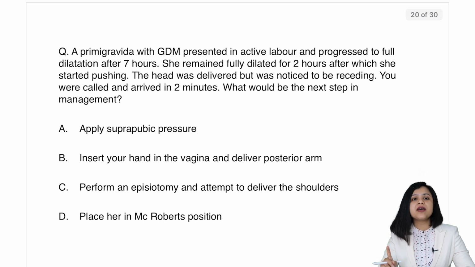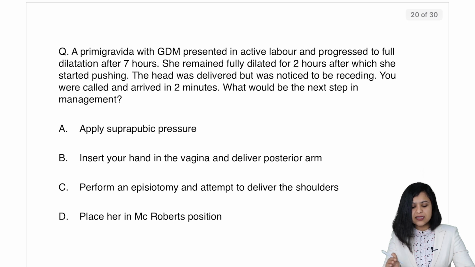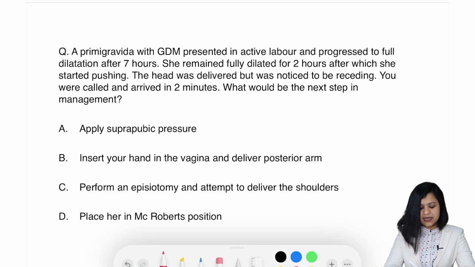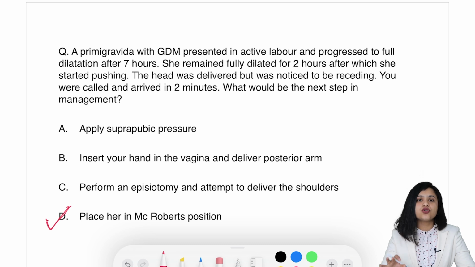So the first step has already occurred, call for help. Now you come here and you have to manage. What will be your first step? Apply suprapubic pressure, insert your hand in the vagina and deliver the posterior arm, perform an episiotomy and attempt to deliver the shoulders, or place her in McRoberts position. The answer is place her in McRoberts position. That is the first maneuver in shoulder dystocia.